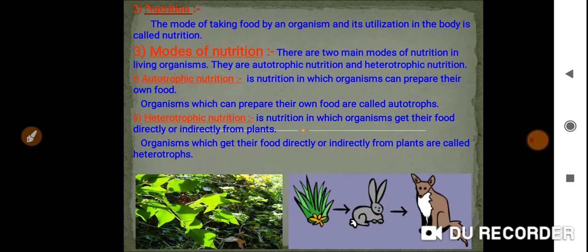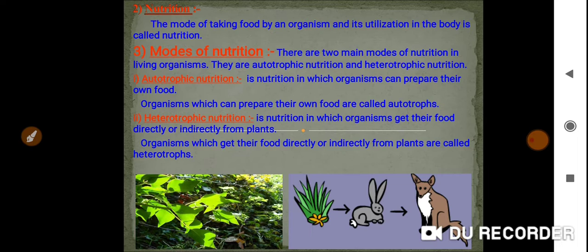See here, we discussed these 2 points, heterotrophs and autotrophs. Then what are the examples for the heterotrophs? Human beings are the first example, then all animals like dog, goat, cat.